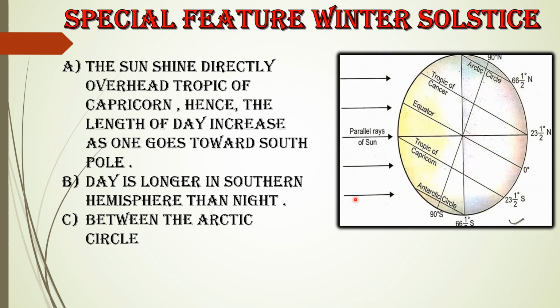Here are the special features of the winter solstice. The sun shines directly over the Tropic of Capricorn. Hence, the length of day increases as one goes towards the South Pole, and day is longer than night in the southern hemisphere, between the Arctic Circle.